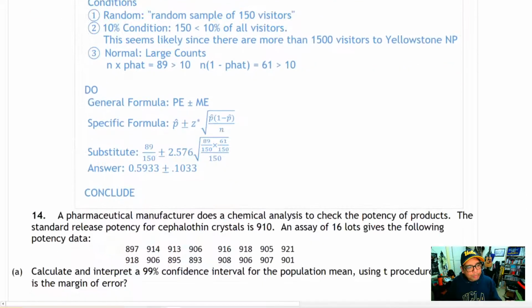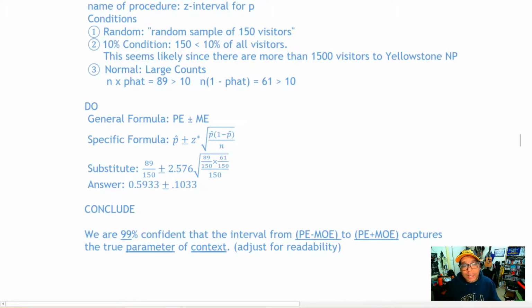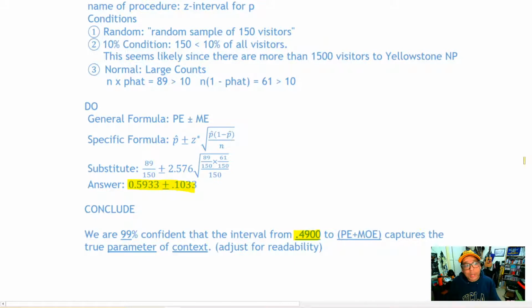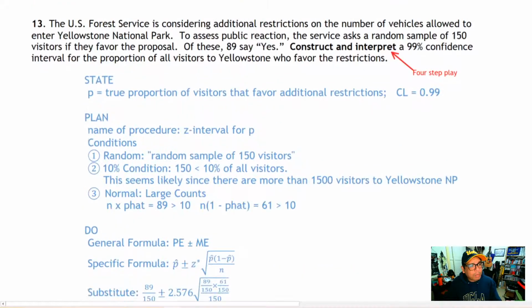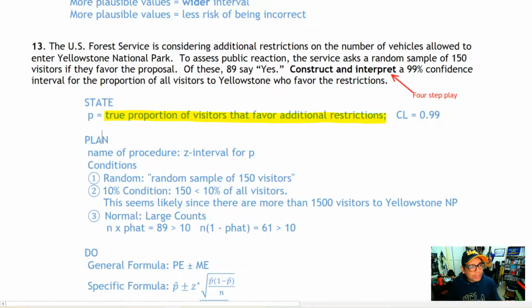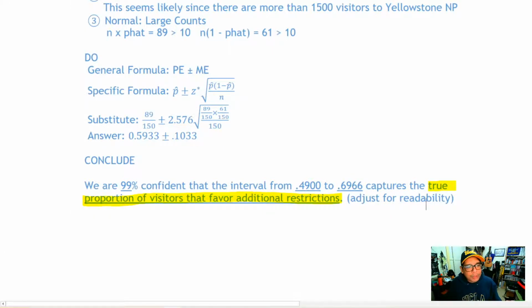So we're ready to conclude here. We are 99% confident that the interval from 0.4900 to 0.6966 captures the true proportion of visitors that favor additional restrictions.